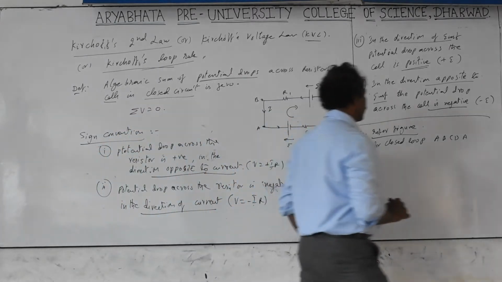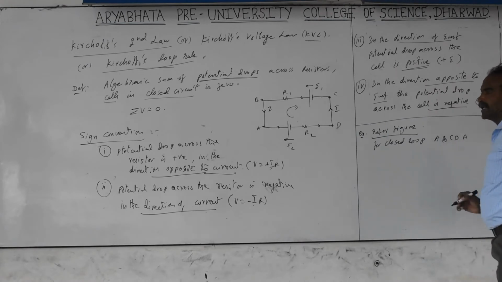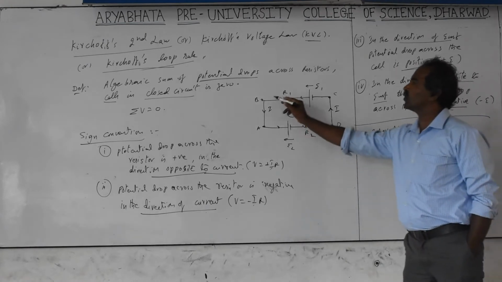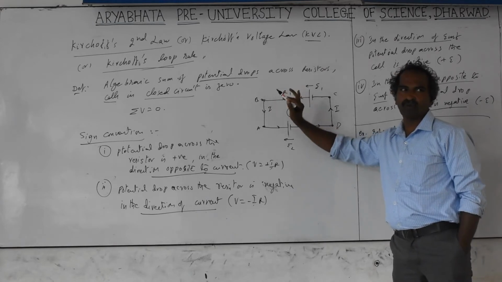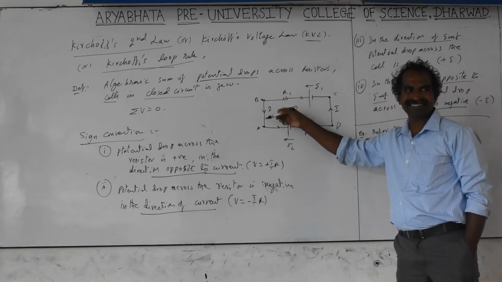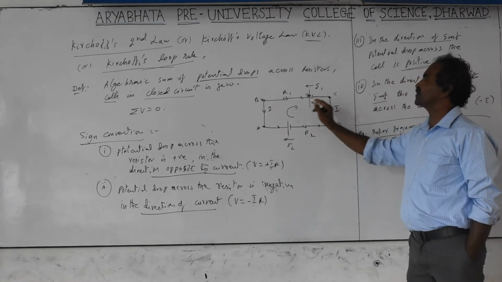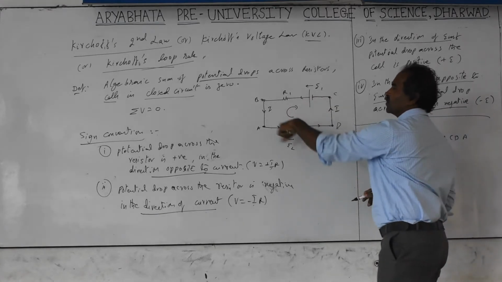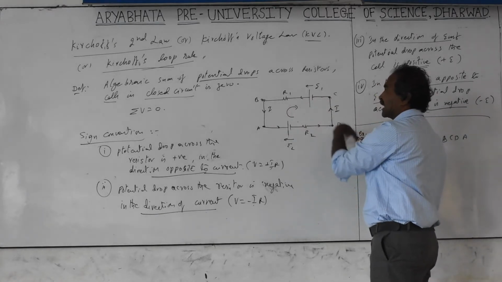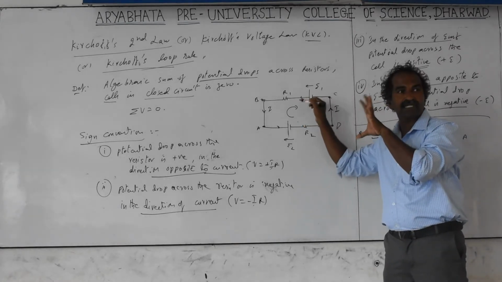In the diagram, take again starting from A to B. There is no resistor or any device there, so there is no voltage drop, just 0. Next, B to C. In B to C two devices are there, R1 and E1, and the current is the same I in the closed loop. Sometimes when branches are there, currents may be different. Whatever current you take passing through the resistor, that only you can use.